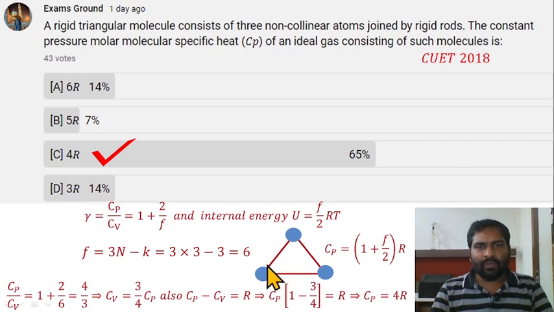These atoms 1, 2, 3 and rods are there. The rods are fixed, so it is a constant. Degree of freedom equal to 3n minus k, where n is the number of particles. This is constant. 3 into 3 minus k, minus 3. 1, 2, 3. So degree of freedom is 6. Put it in the formula either here or here, you will get the answer. You calculate it, Cp equal to 4R. Or from here you can also directly put the formula Cp equal to 1 plus 6 by 2, 1 plus 3, that means 4R. Option C is correct here.